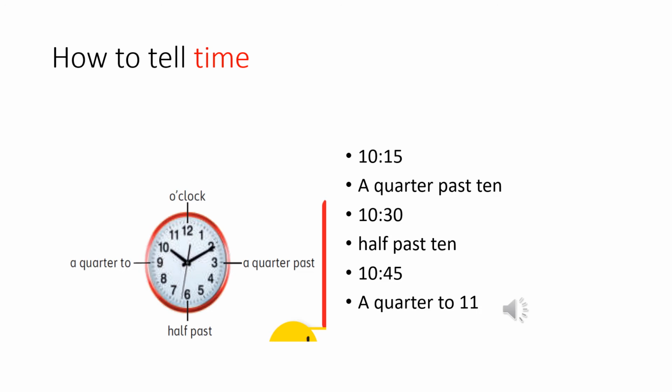And we say half past when the time is 30 minutes after the hour. Look, when I say 10:15, a quarter past 10. When it's 10:30, it's half past 10. When I say 10:45, it's a quarter to 11.